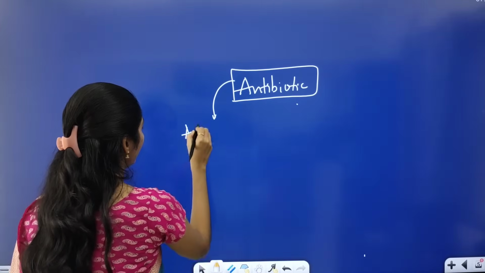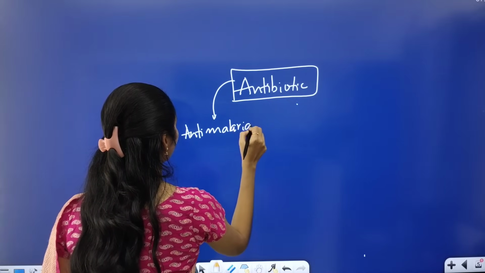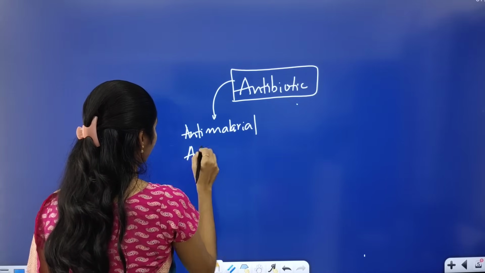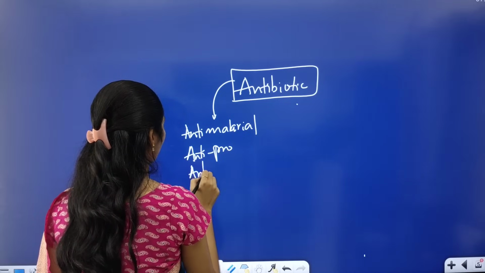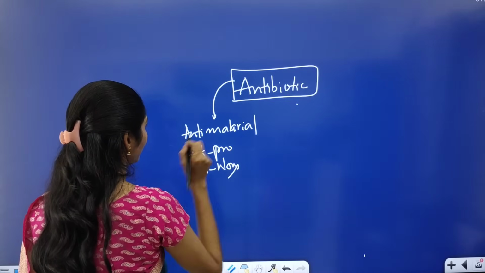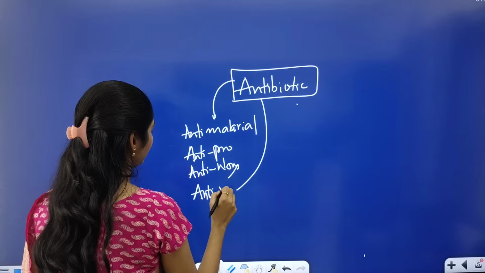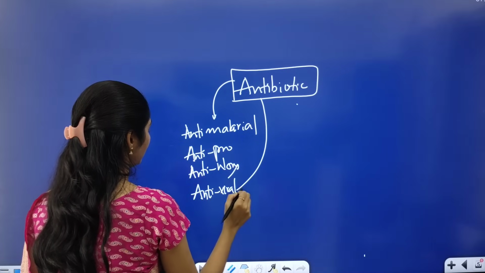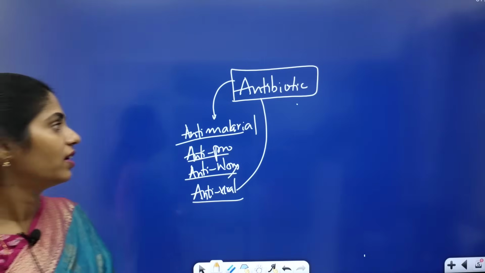For example, anti-malarial drugs, anti-protozoan drugs, anti-worm drugs, and antiviral drugs. So these are some important antibiotics that we have.